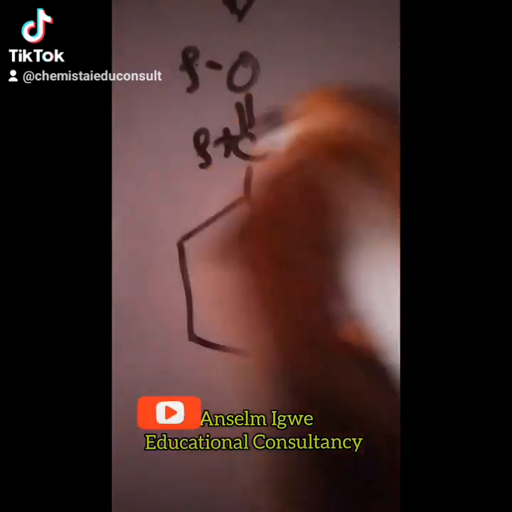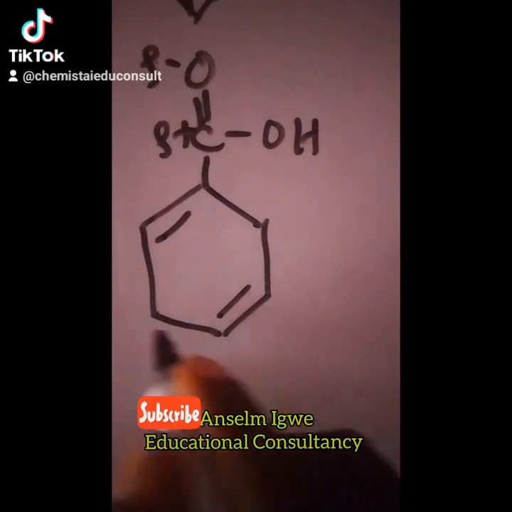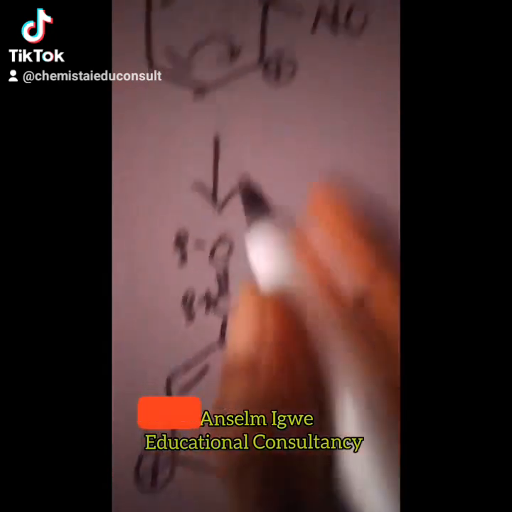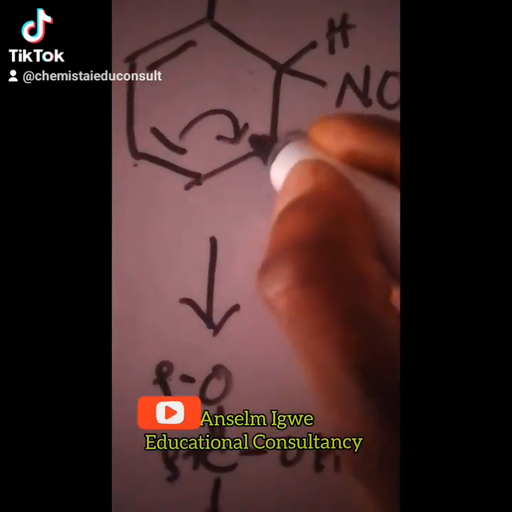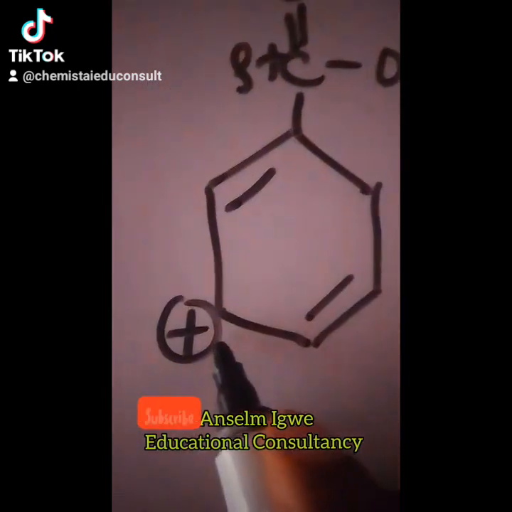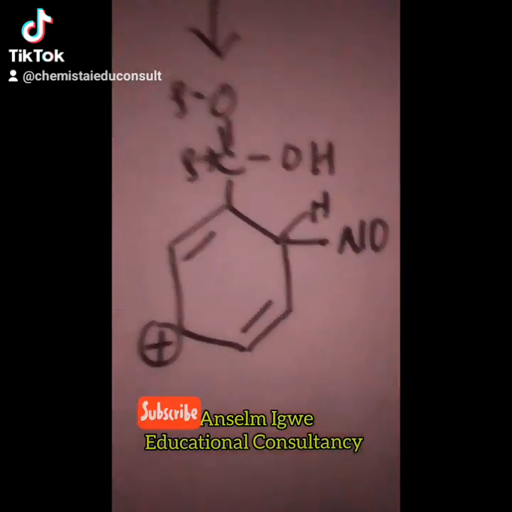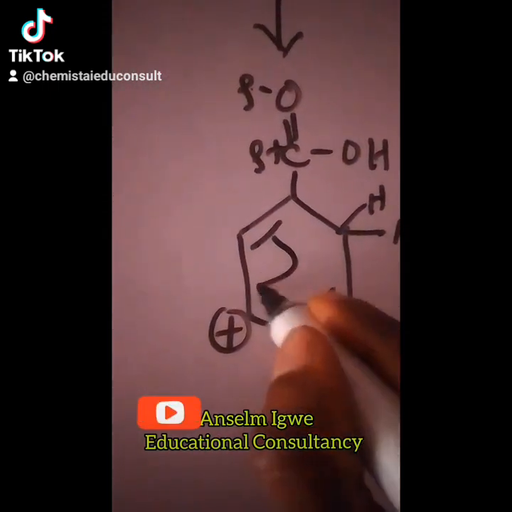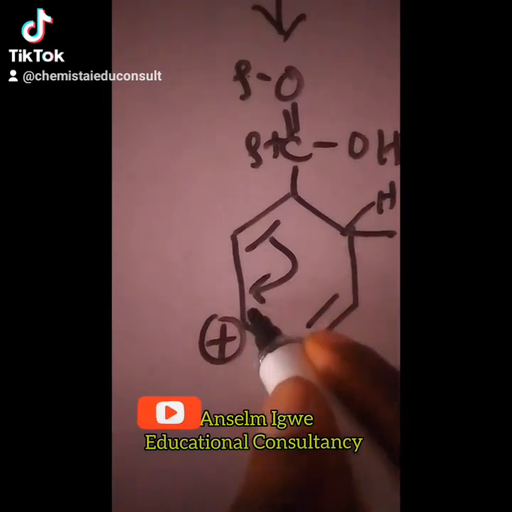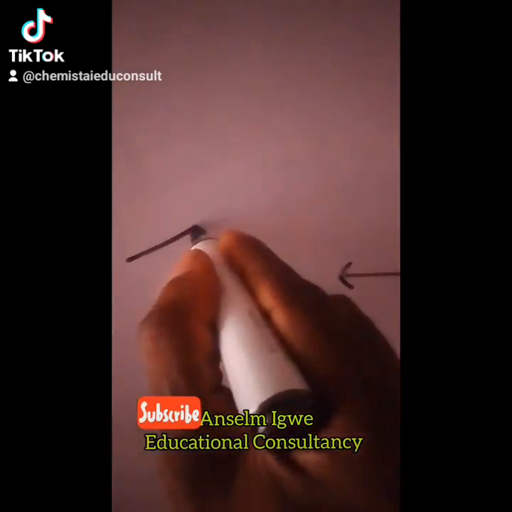Partly negative, partly positive. A bond will now form here, and the positive charge will move to this place. Since this bond is now here, this carbon is satisfied, but this carbon will now have the positive charge. Our NO2 is here, H. Because of this, the bond will move into this place to re-establish itself here and annul this positive charge, and because of that, we will have another canonical structure.